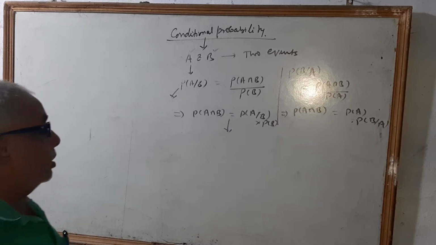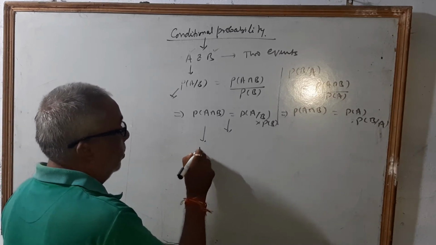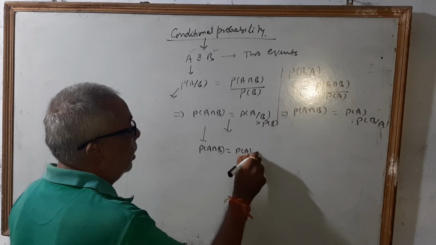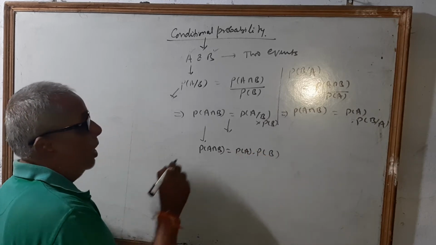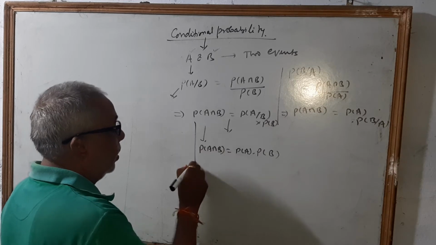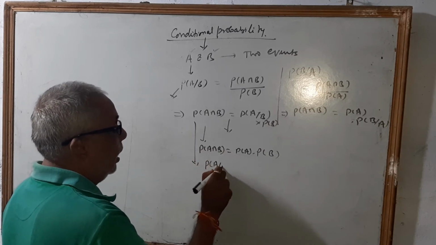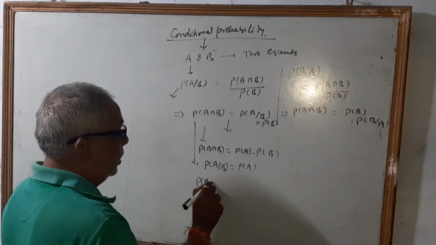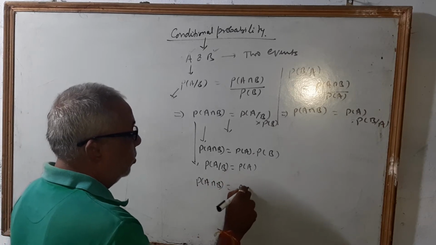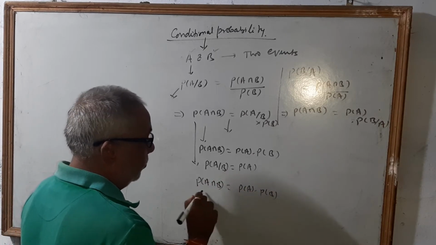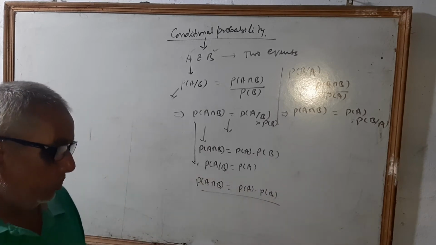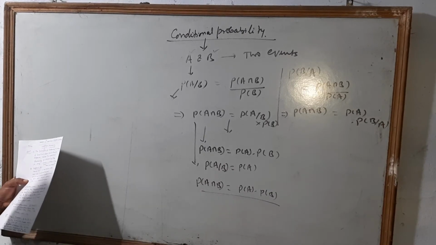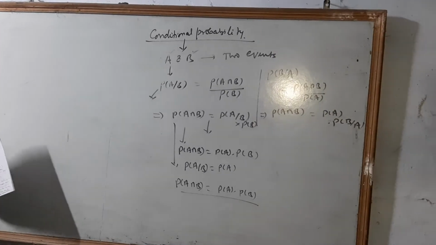You know that the probability of A intersection B equals the probability of A into the probability of B. In this case, the probability of A after B will be the probability of A. Then the probability of A intersection B may be written as the probability of A into the probability of B. If the events occur simultaneously, then they are called compound events.